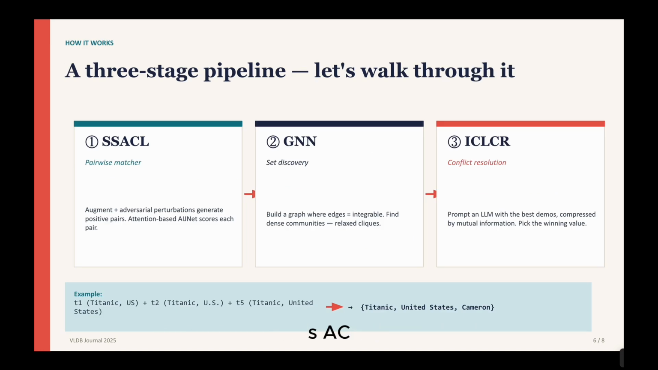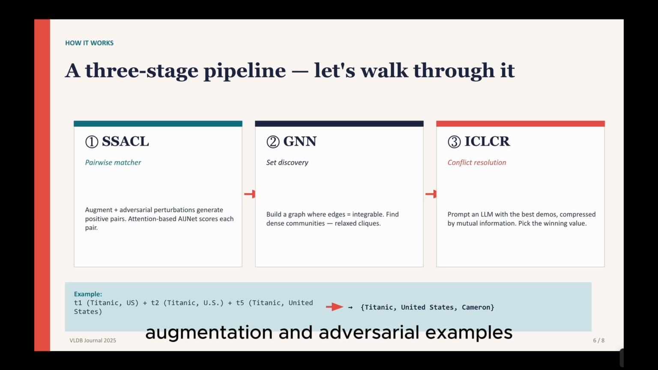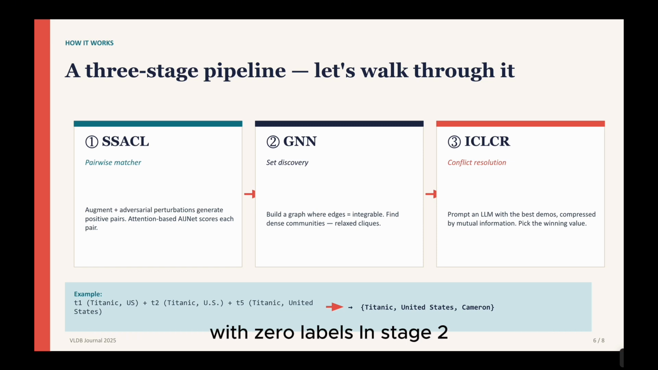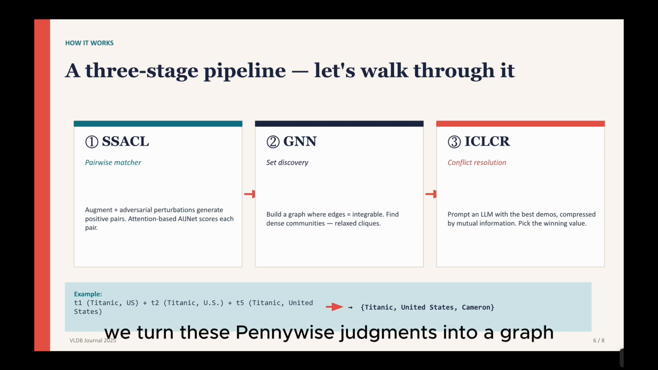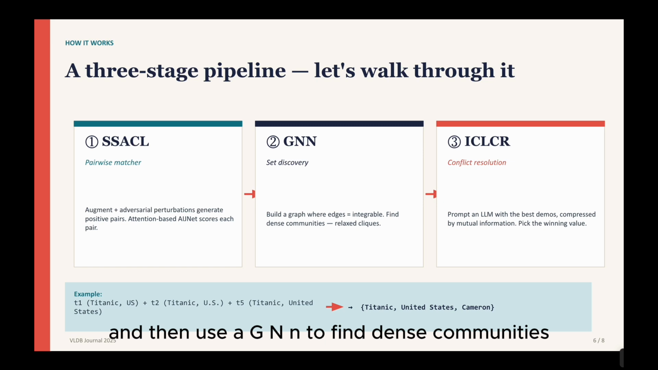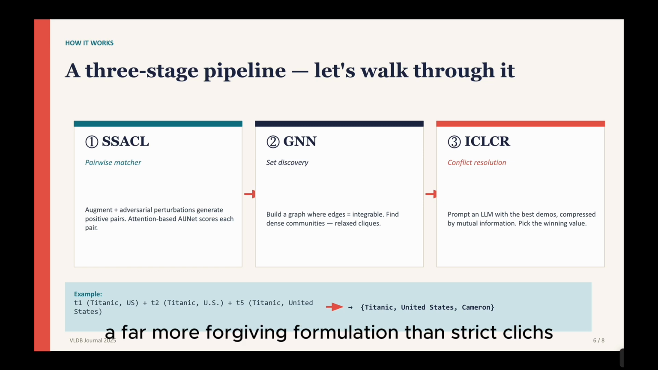Let me walk you through the pipeline. In stage 1, SSACL generates its own training pairs by perturbing each tuple through data augmentation and adversarial examples. So the model learns to be robust to typos and paraphrases with zero labels. In stage 2, we turn these pairwise judgments into a graph whose edges mean should merge, and then use a GNN to find dense communities, a far more forgiving formulation than strict cliques.